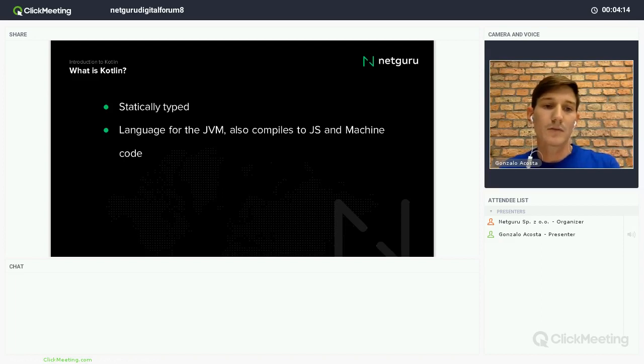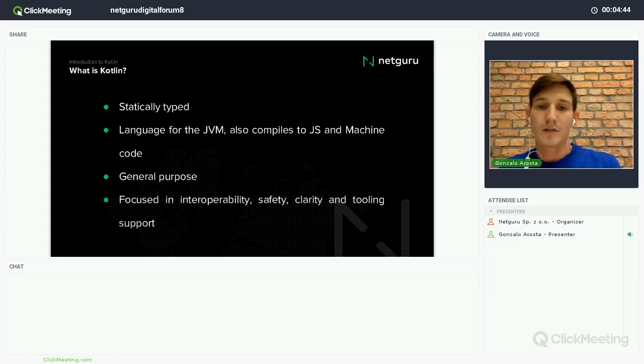It compiles to Java bytecode, but it can also be compiled to JavaScript code or to machine code, right? It's a general purpose language. That means that it's not only for Android development, it can be used also for server and desktop, right?